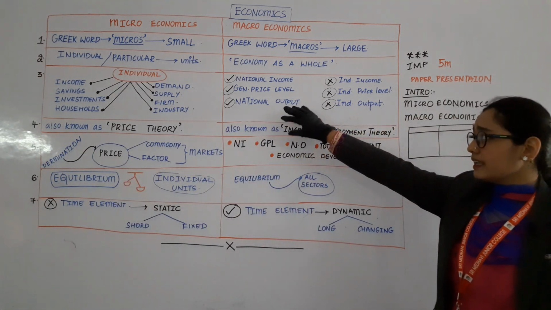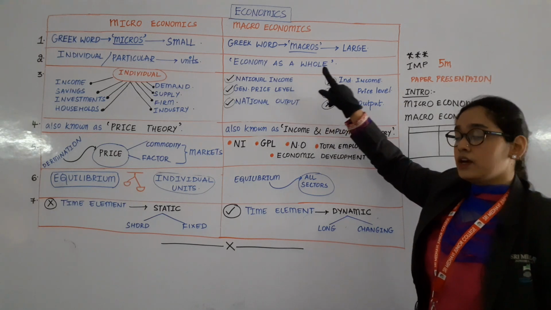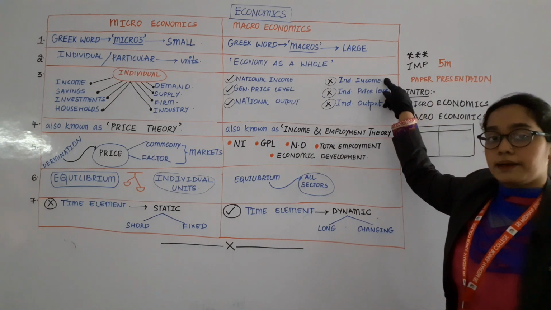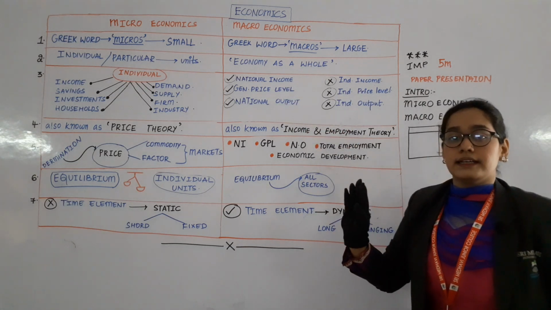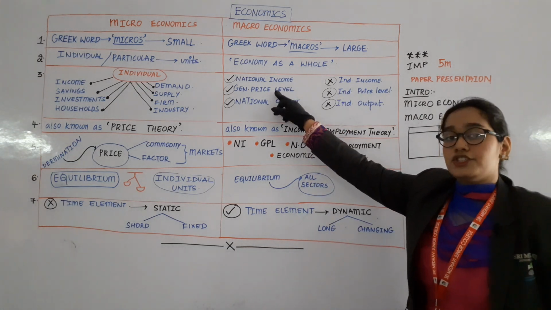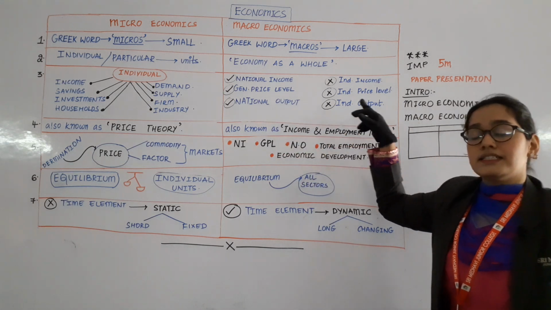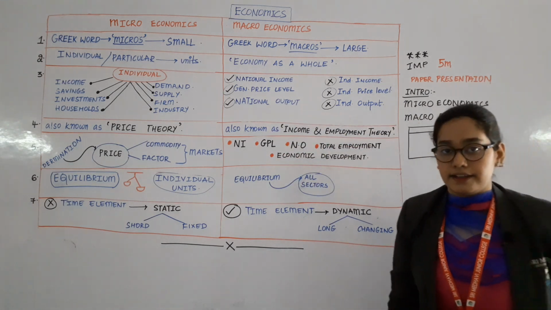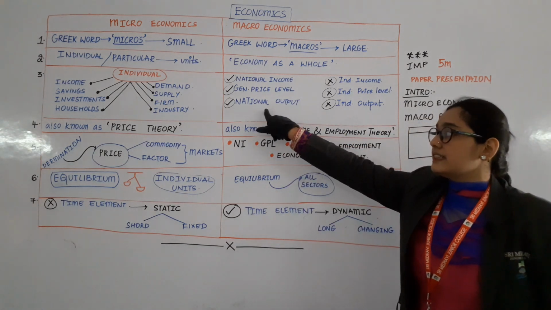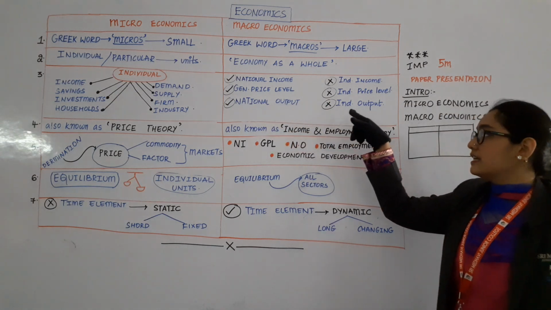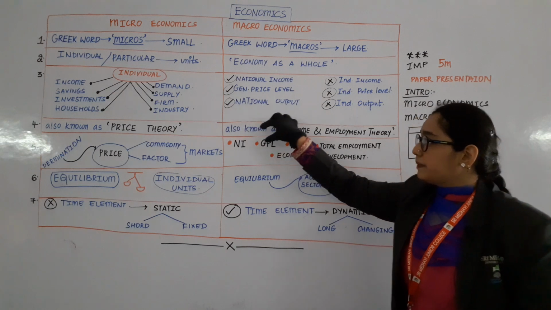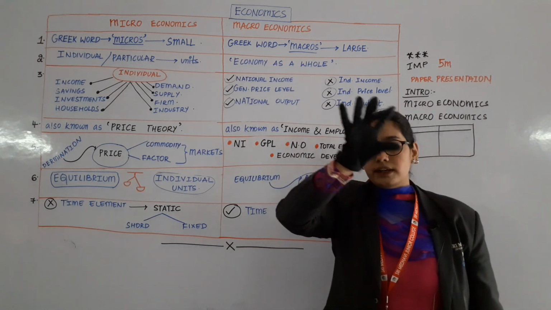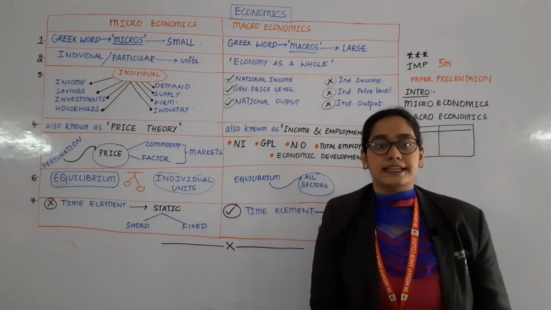Macroeconomics deals with national income, not individual income. It deals with general price level instead of individual price level. It deals with national output instead of individual output. On this side completely we are talking about the whole nation, the whole country.